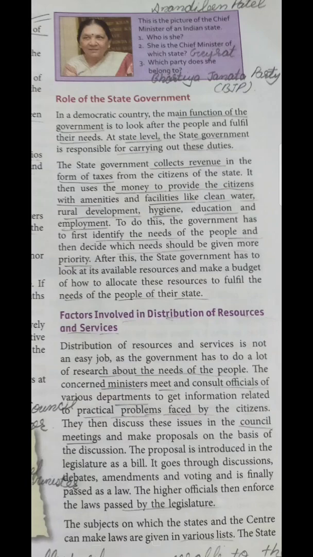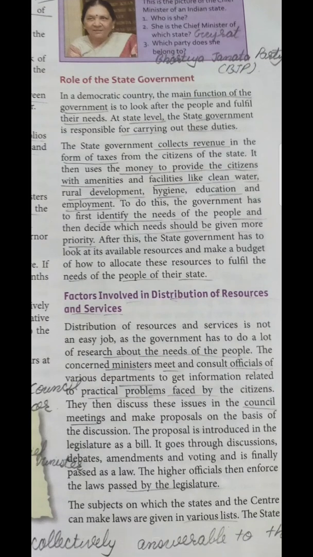Okay. So the state government's first priority is definitely the betterment of the people who are living in that particular state. Like if we are living in Punjab, then definitely it is the responsibility of the state government to check the essential elements the people need in Punjab.